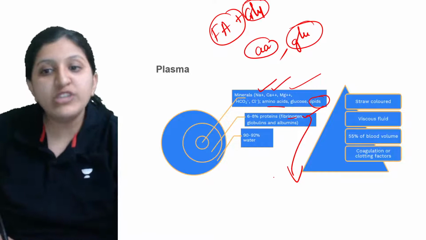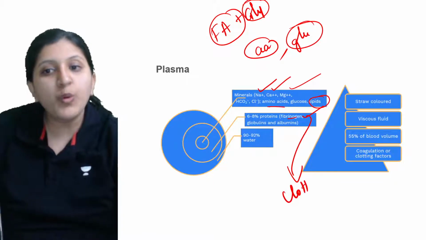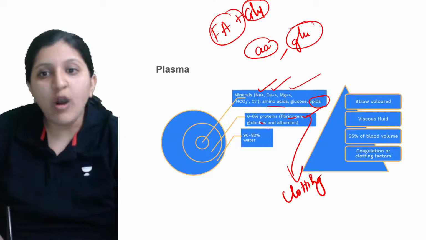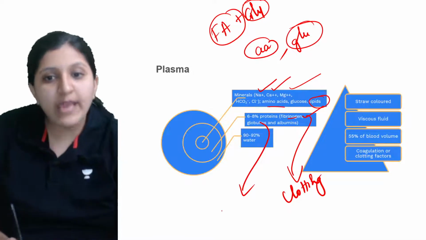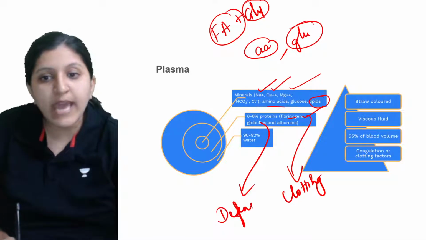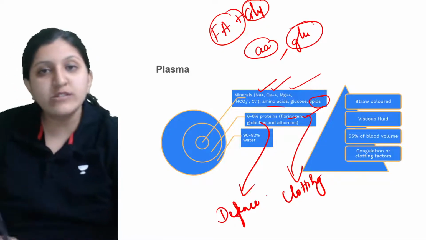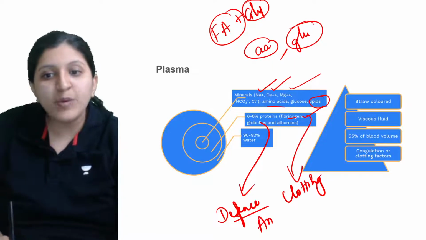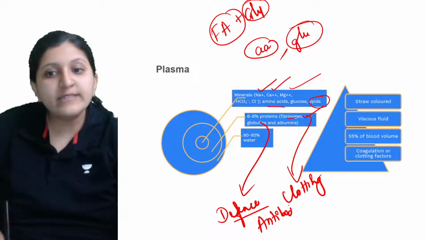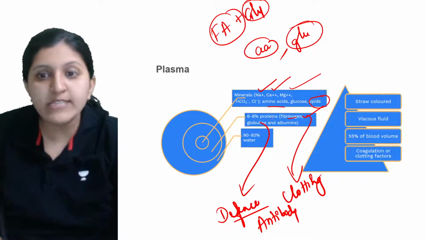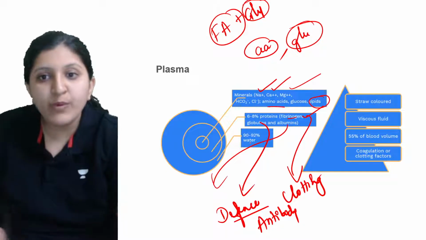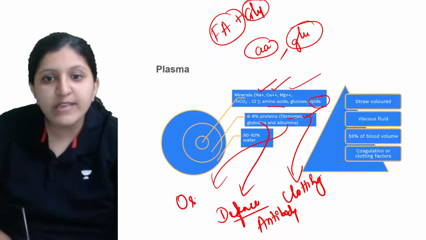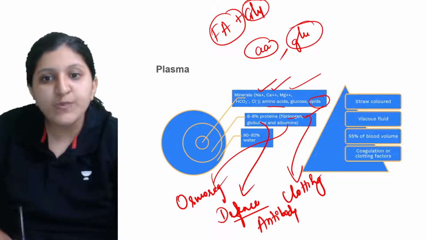Fibrinogen has a role in clotting. Globulins are proteins again, and they have a role in the defense mechanism. So what exactly is globulin? It is the antibody. Antibodies have a role in the defense mechanism. Then we have albumin, which is basically there for osmoregulation.